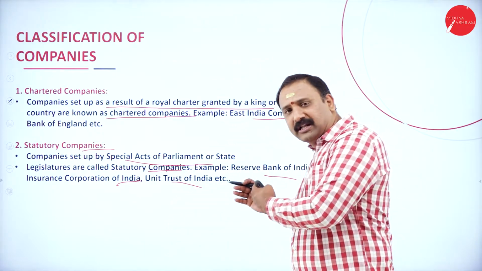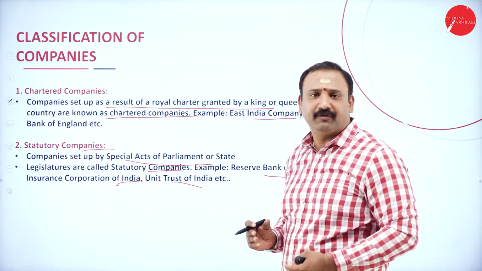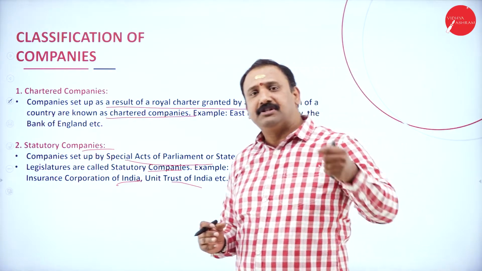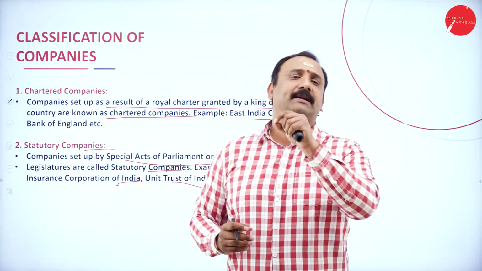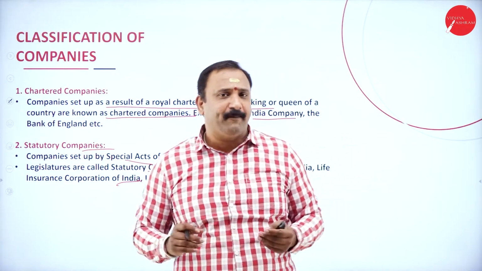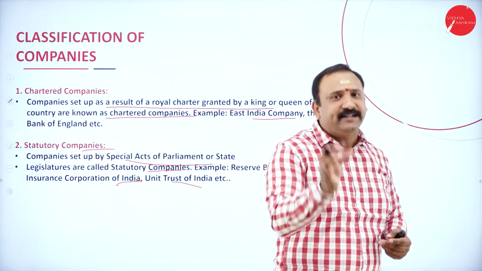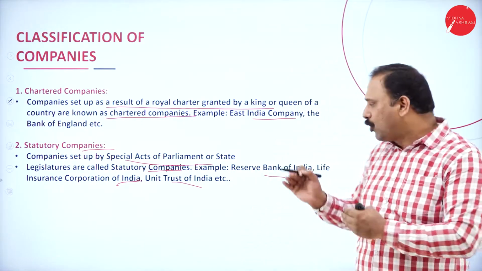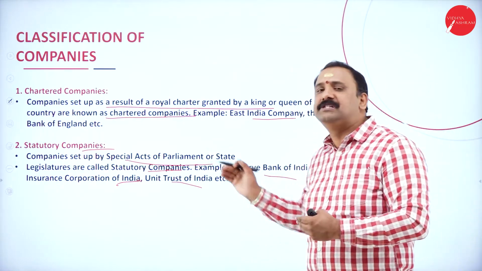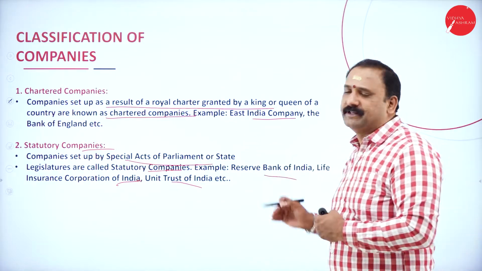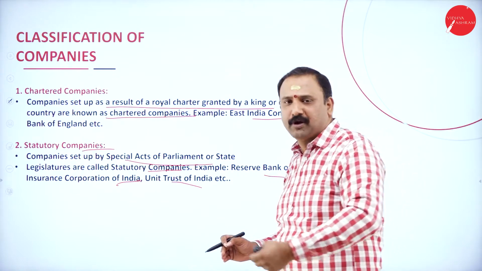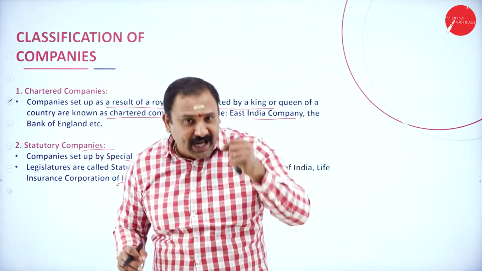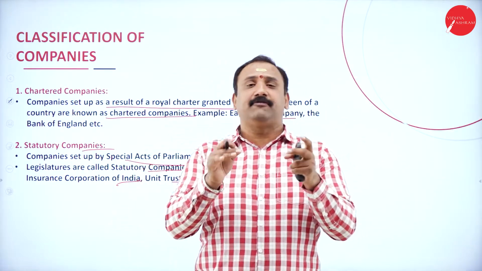Similarly, the Life Insurance Corporation of India is a company set up by the government of India exclusively in the business of insurance. They have been created in such a manner that they will look into businesses related only to that particular factor. Now, the Unit Trust of India was a mutual fund based organization created by the government for a specific purpose.